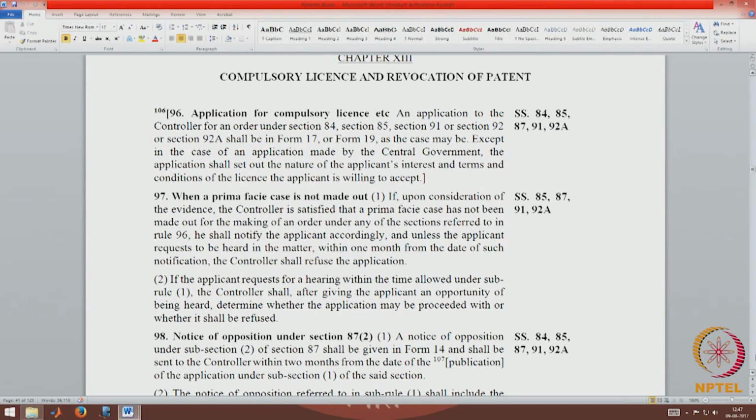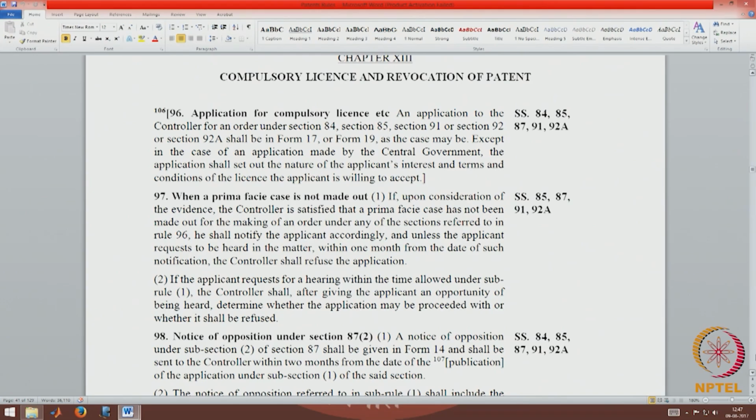Now, 96 states that an application for a compulsory license under section 84 or 85, 91, 92 and 92A. You should understand that though section 85 is mentioned here, section 85 is not an application for a compulsory license, rather it is an application for revocation. But nevertheless, since 85 is tied to 84, you find that 85 is also mentioned here. So, shall be in form 17 or form 19 as the case may be. So, there are two forms, form 17 and form 19.